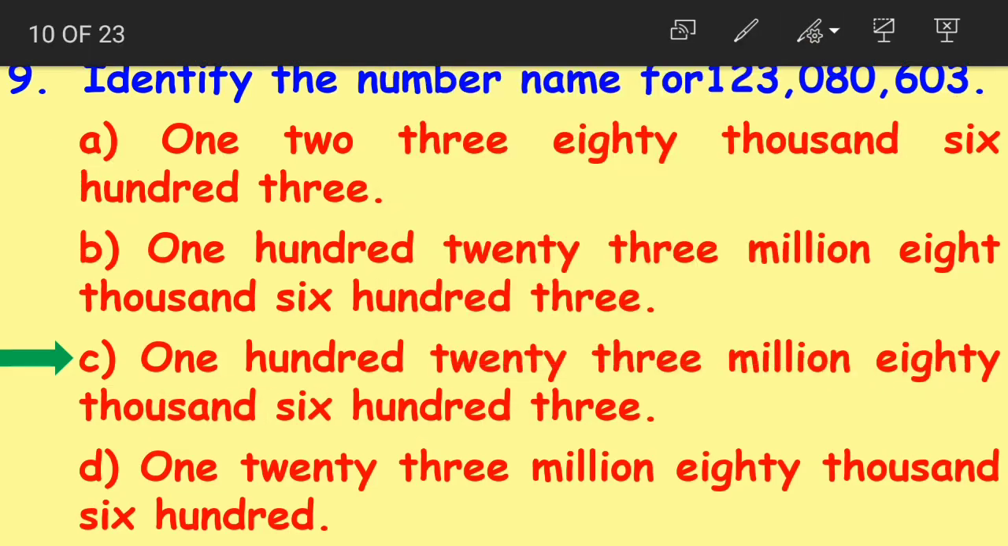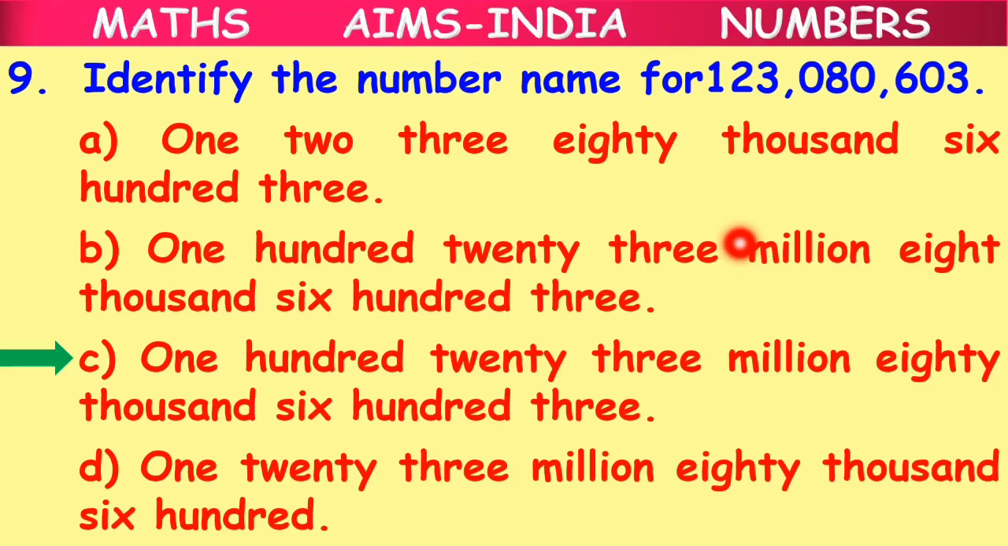123,080,603. Understood, children? How did we read the number name? First we wrote the place values, then we read the numbers along with their periods.